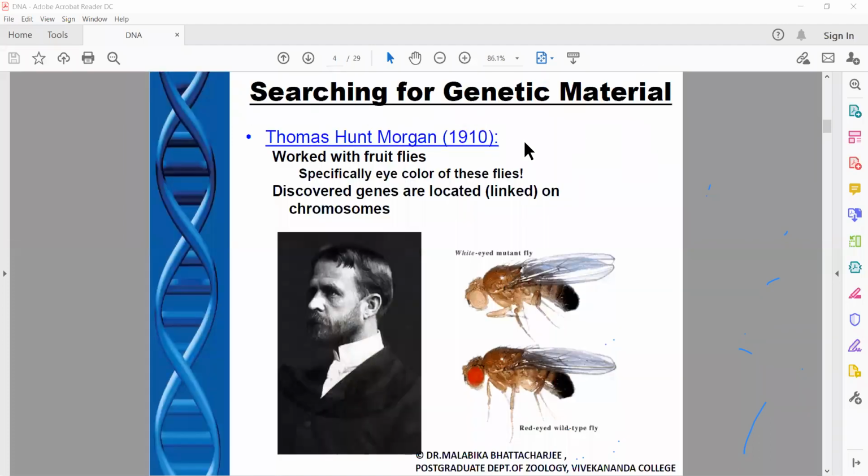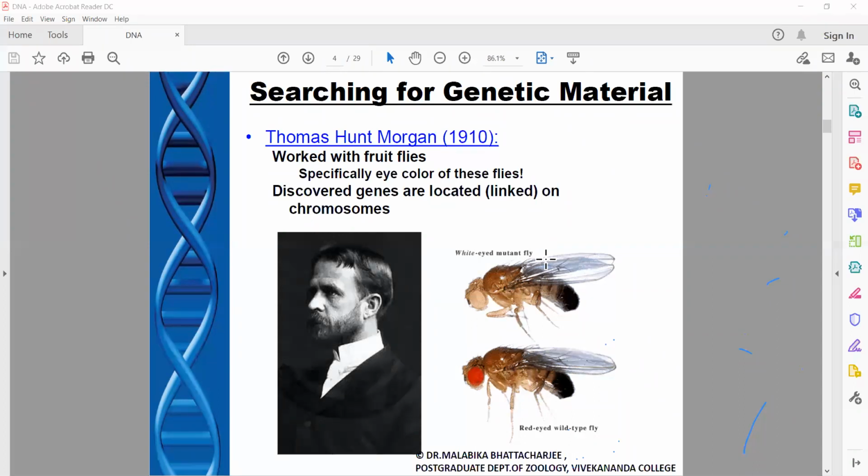Now let's come to Thomas Hunt Morgan, 1910. A very famous scientist in the field of genetics. He is known almost as a father figure. He worked with a fly known as Drosophila, or the fruit fly. If you put a banana on a dining table and wait for some time, you will be able to see small flies coming and sitting on those bananas. Those are nothing but Drosophila. So he worked with these fruit flies.